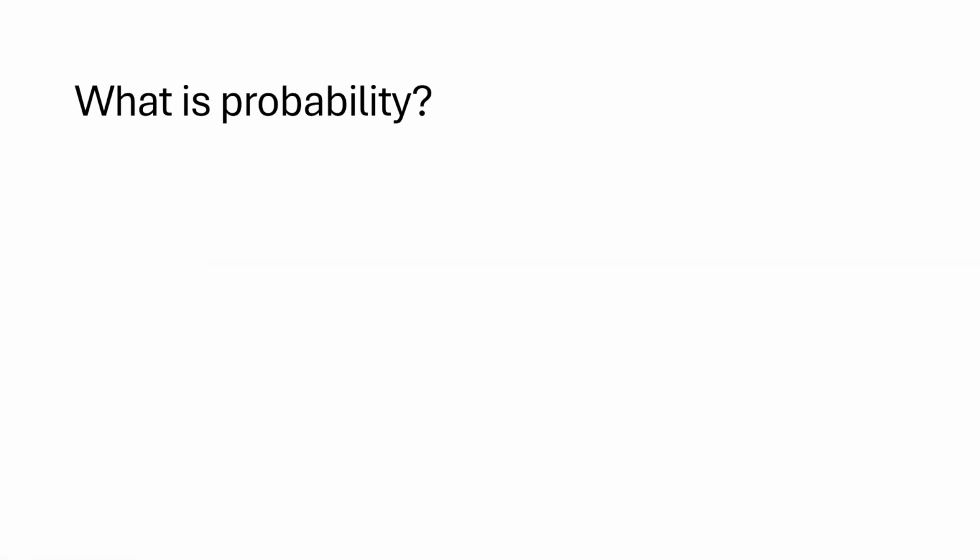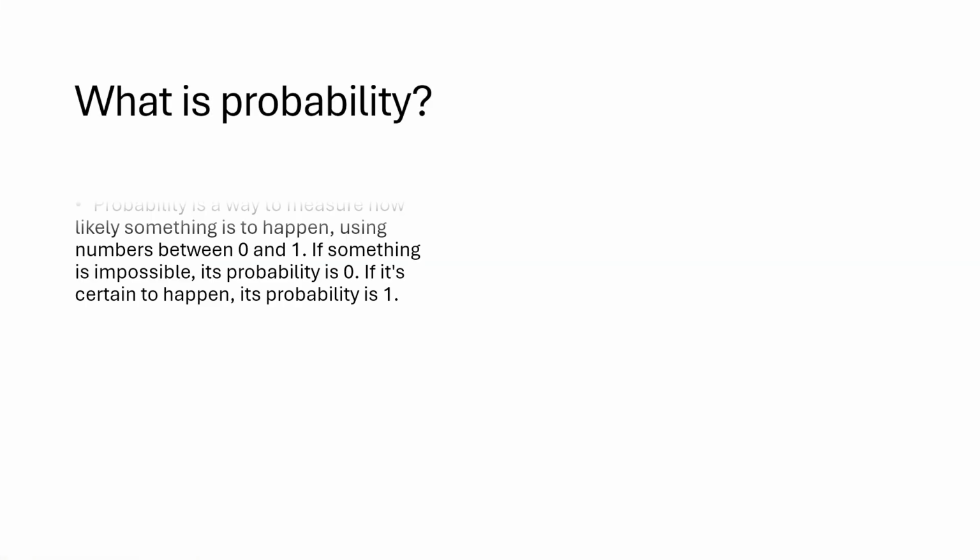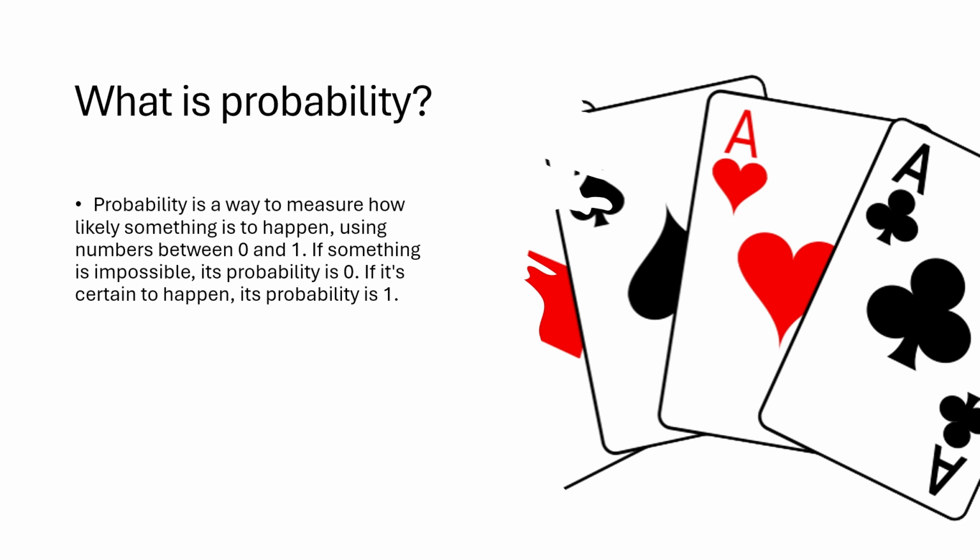What is probability? Probability is a mathematical way to measure how likely an event is to occur. It's expressed as a number between 0 and 1. A probability of 0 means the event is impossible, while a probability of 1 means it's certain to happen. For example, flipping a coin gives you a 50% chance, or a probability of 0.5, of landing heads or tails.